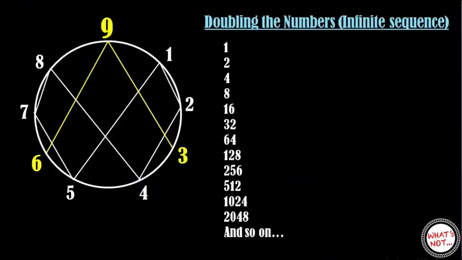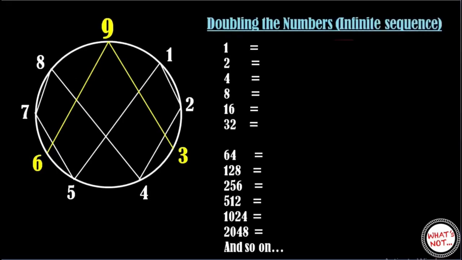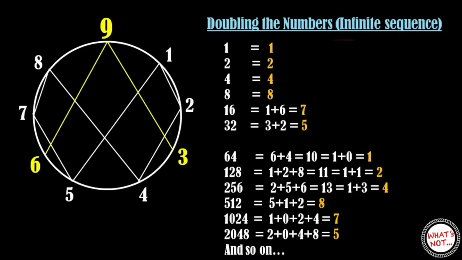Now let's try to understand the sequence mathematically. You can see here the sequence of doubling of numbers starting from the number 1, like 1, 2, 4, 8 and so on. Here the next number is the double of the previous number. Now we will convert all of these numbers into a single digit number. For this we will add the digits of the number until we get a single digit number. This final single digit is called the digital root of the number. So you can see the digital root of these numbers.